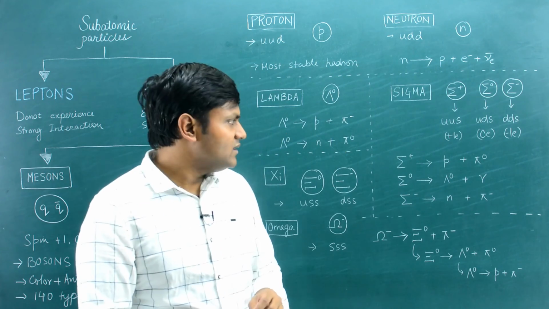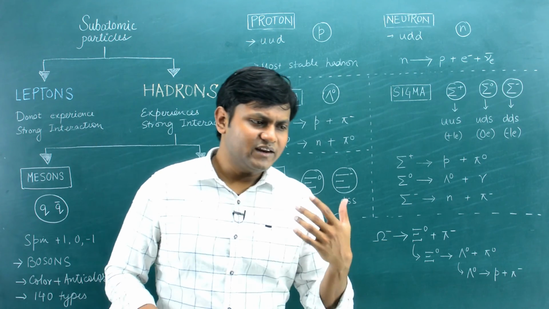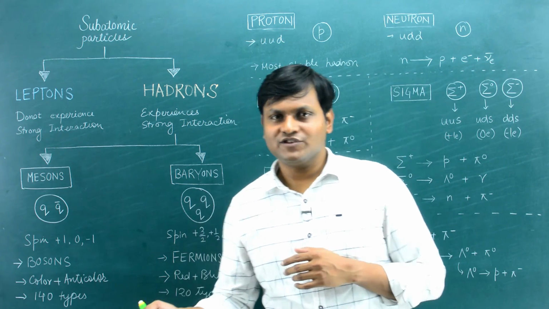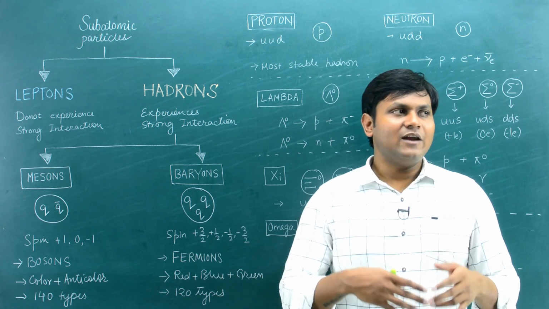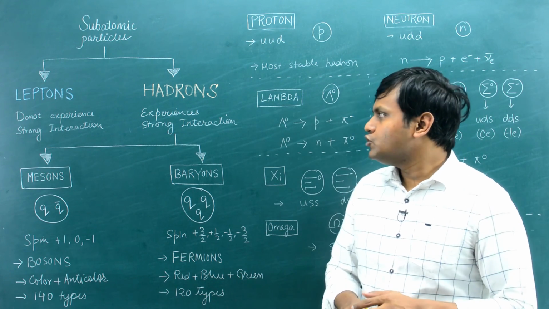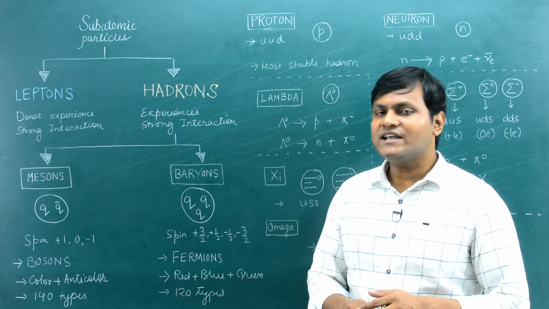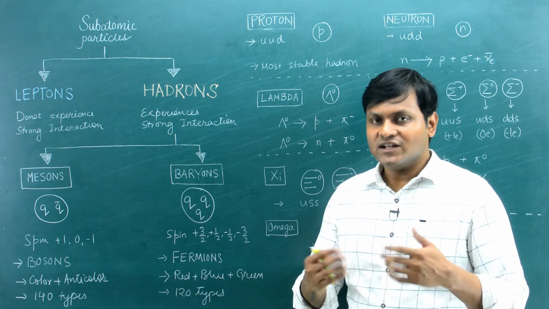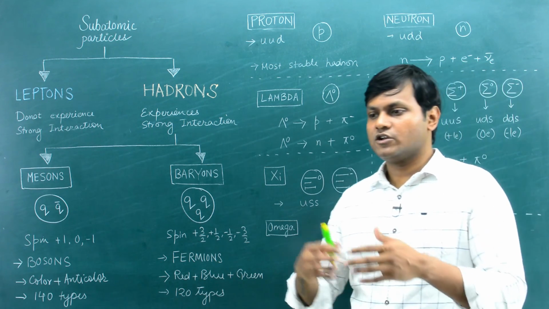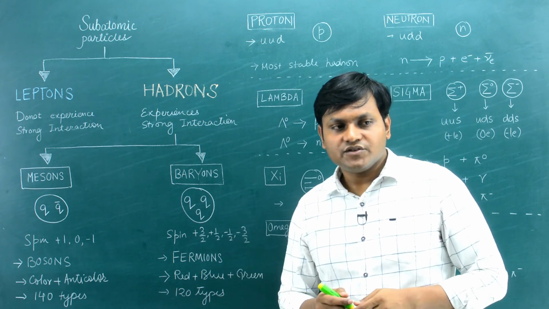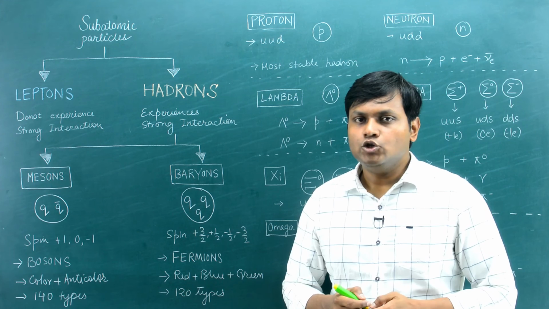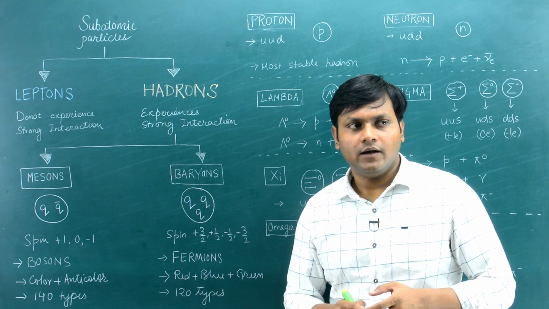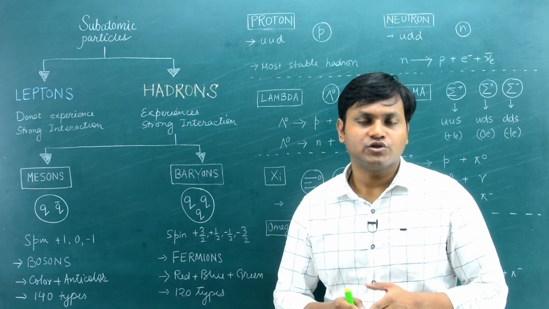Now when you study elementary particles, you see different kinds of decay processes, different kinds of nuclear reactions, and it becomes very difficult to understand why certain nuclear processes are happening, and which of them are allowed and which are not allowed. To understand how certain nuclear decay processes are possible and why some of them are not possible, we need to understand certain conservation rules. Apart from conservation of energy and momentum, the usual ones, there are certain other conservation laws that need to be maintained as far as elementary particles are concerned. For example, conservation associated with lepton number, baryon number or strangeness number.